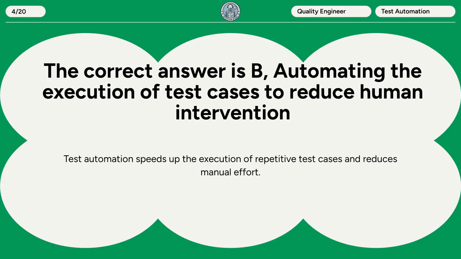The correct answer is B. Automating the execution of test cases to reduce human intervention. Test automation speeds up the execution of repetitive test cases and reduces manual effort.